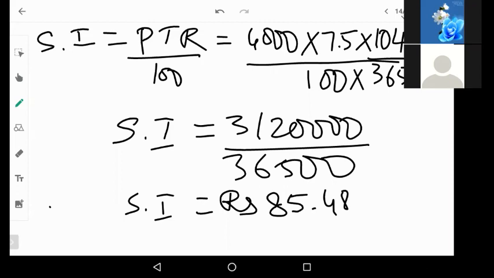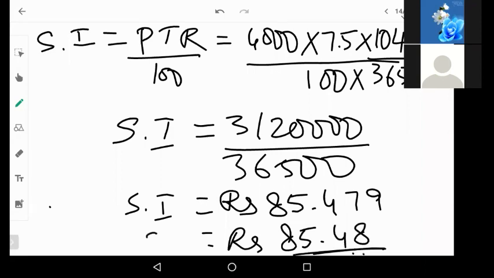So simple interest will be rupees 85.47, and after that what is the next decimal? 85.479, right? So you can round it off here saying rupees 85.48. This is enough. This is the simple interest. If you have more than 5 after that, then just round it off to the next decimal, saying 48.